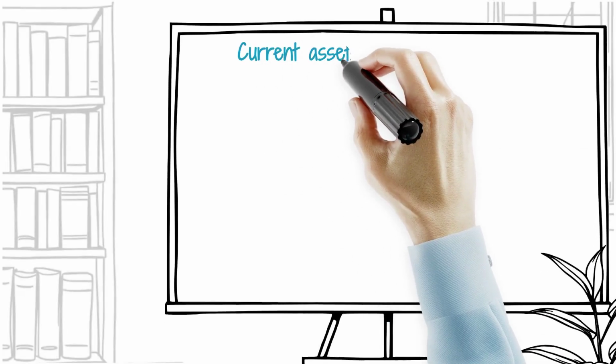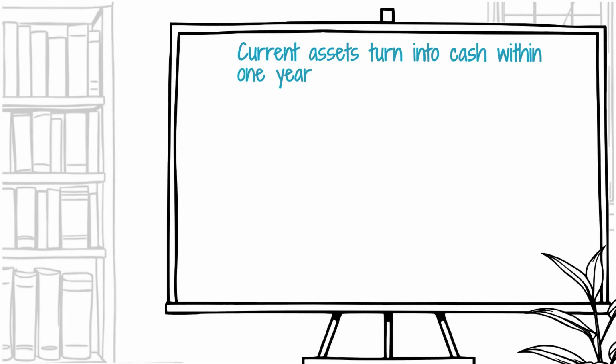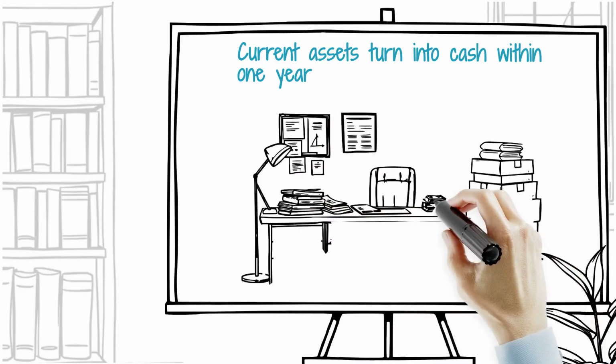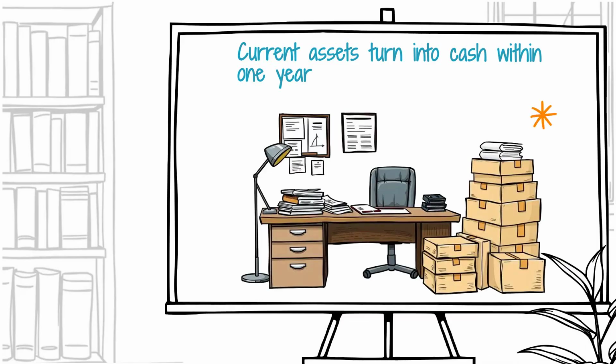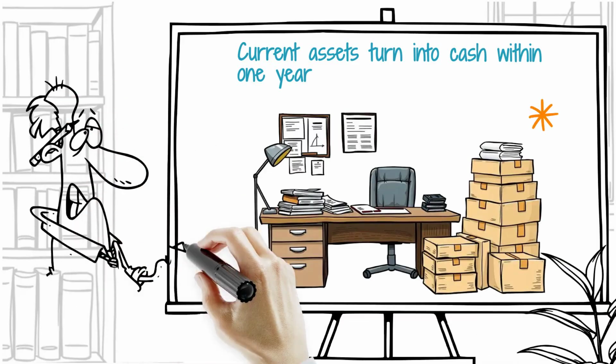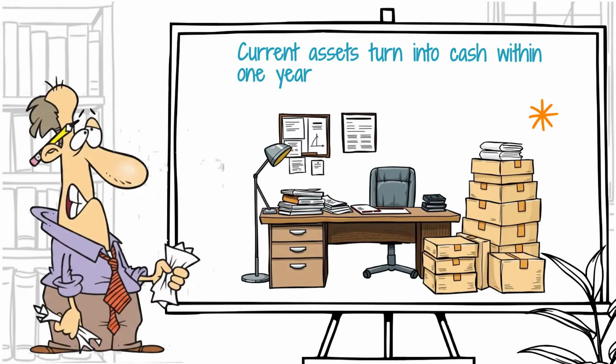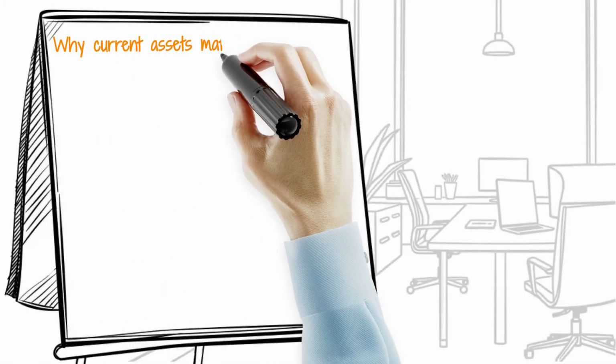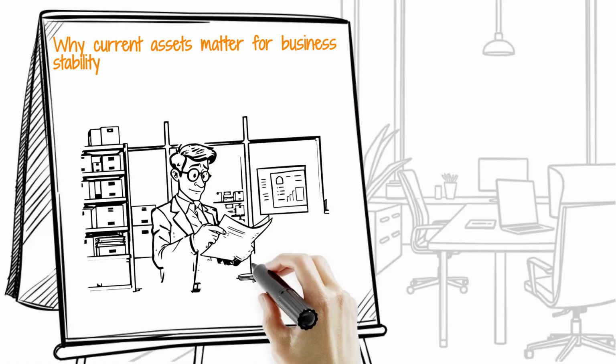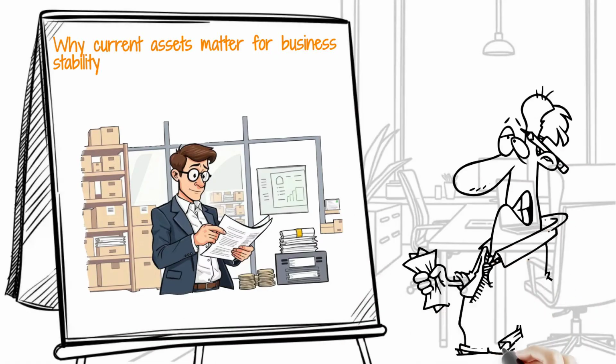The first major type is current assets. These are assets that can be turned into cash within 1 year. Common examples include cash itself, bank balances, accounts receivable, and inventory. Current assets matter because they show whether a business can meet its short-term obligations and keep operating smoothly.